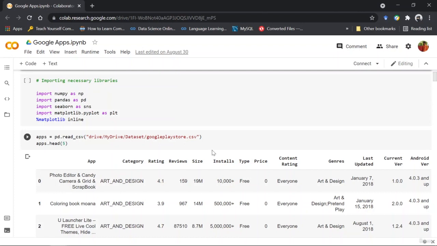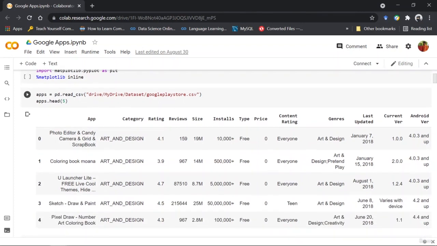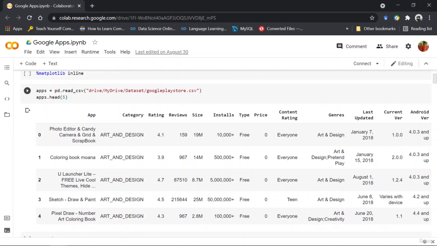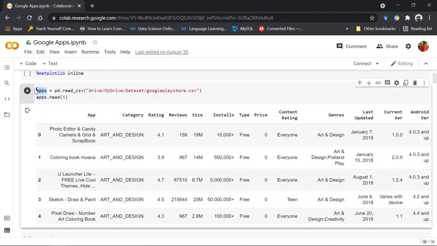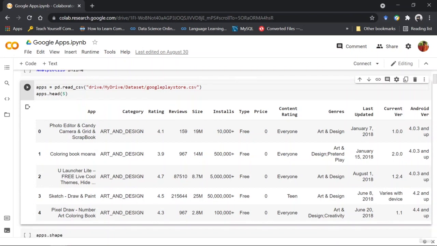So in the next code block, you can see that I've used the function read underscore CSV to call out the CSV file and store it in the variable apps. Now, apps is actually a data frame, right? And using the function head, giving the parameter 5, it is now showing me the first 5 data points from my data set. And now you can see that the first 5 points are shown here with all the columns present. And as we discussed, the rating is what we are going to predict in this project.